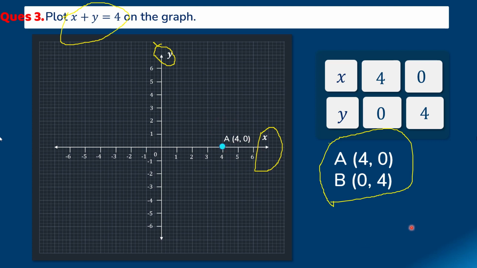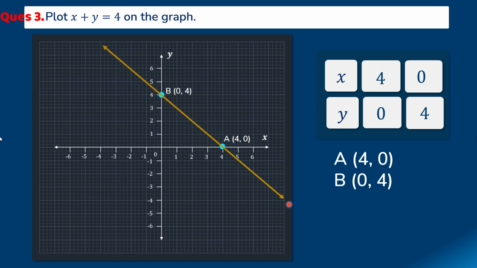Now let's plot the second point, that is 0 comma 4, B. So 0 comma 4 means x is 0 and y is 4. So x is 0 on the y-axis, right? So 0 comma 4 is this point. Okay, so this is the point 0 comma 4 and let's name it. So this is B, 0 comma 4. So now we have our 2 points. Okay, so what we'll do next, we'll join them to get our line.